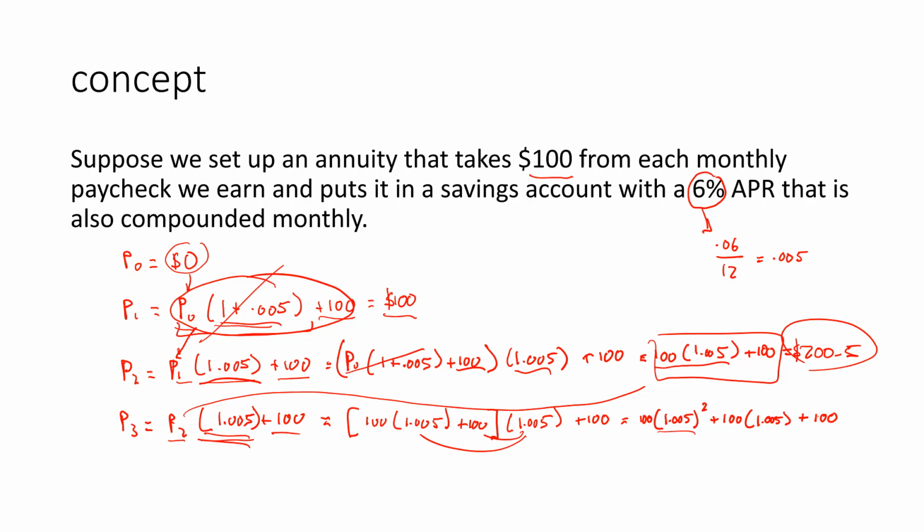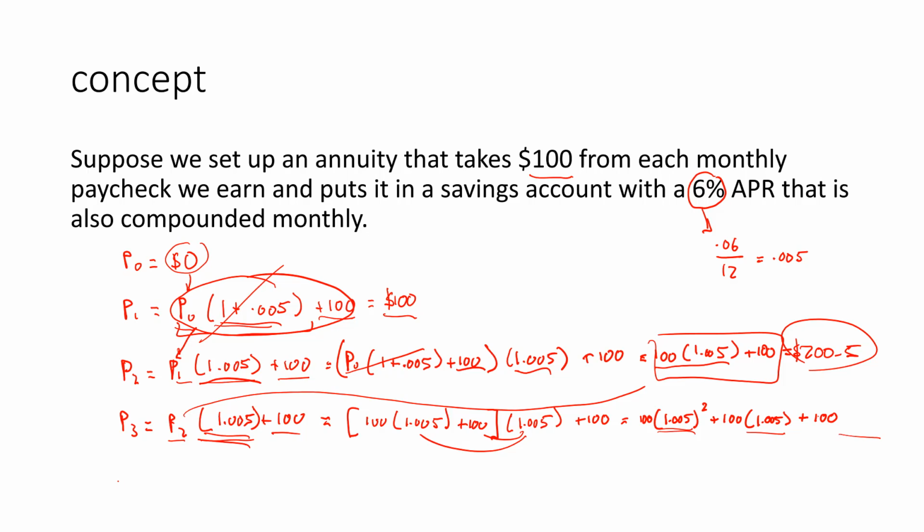This 1.005, it's almost acting like a variable, right? In fact, this is almost kind of like a polynomial. You've got a squared term, a first power term, and then a 0th power term over here. But the point is 1.005 is decreasing in power as we move along the expression here. That is not a coincidence. That's actually the thing that's going to help us come up with the formula here.